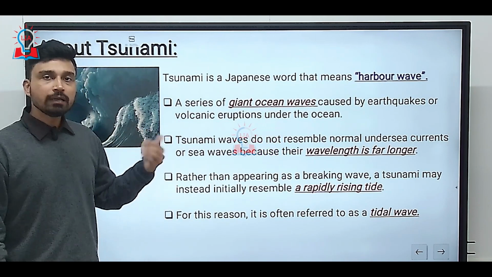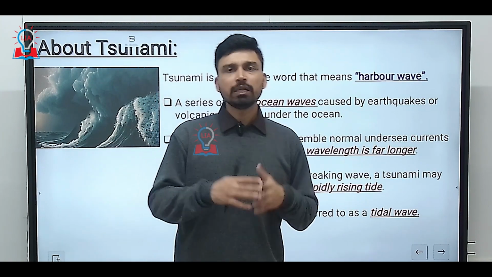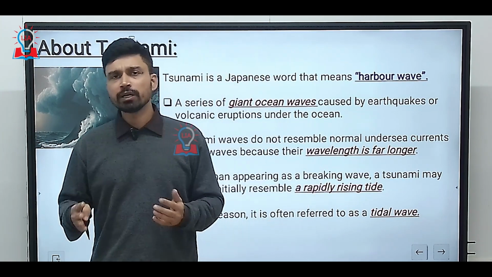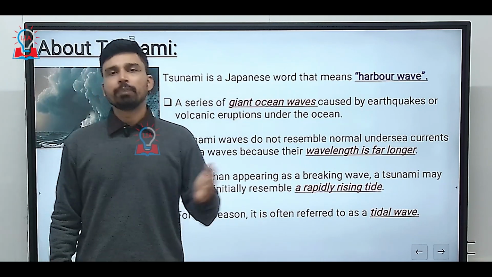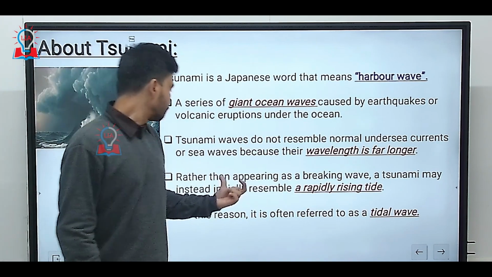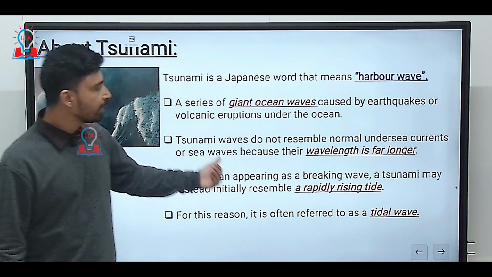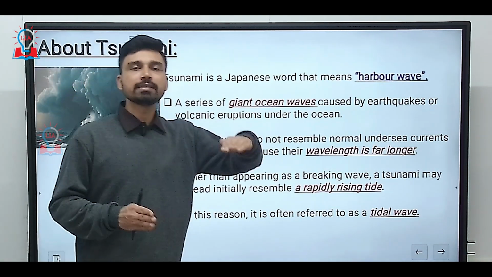Thus, rather than appearing as a breaking wave, like when you go to coastal or beach areas and, due to the movement of winds, you see waves crash, break, and then reach the shore, a tsunami may instead initially resemble a rapidly rising tide.